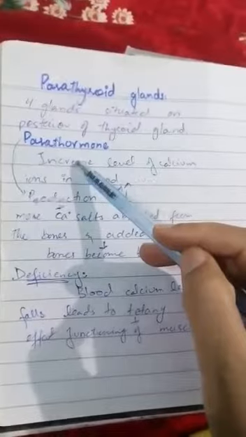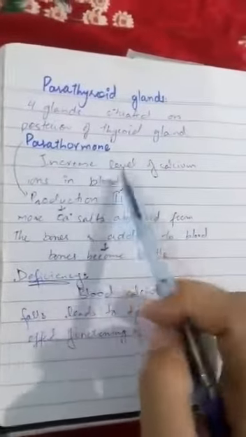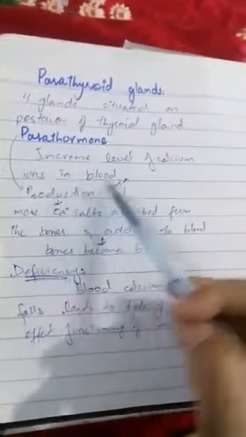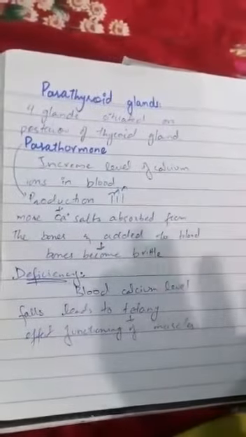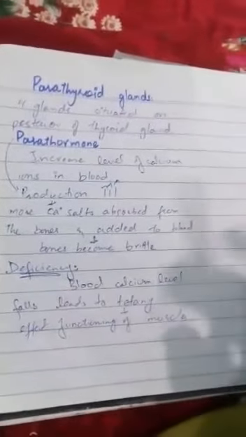the parathormone. The function of the parathormone is to increase the level of calcium ions in the blood. We saw in calcitonin that its function is to balance the calcium ions in the blood, so parathormone and calcitonin complement each other, and both are responsible for the regulation of the calcium ions in the blood.